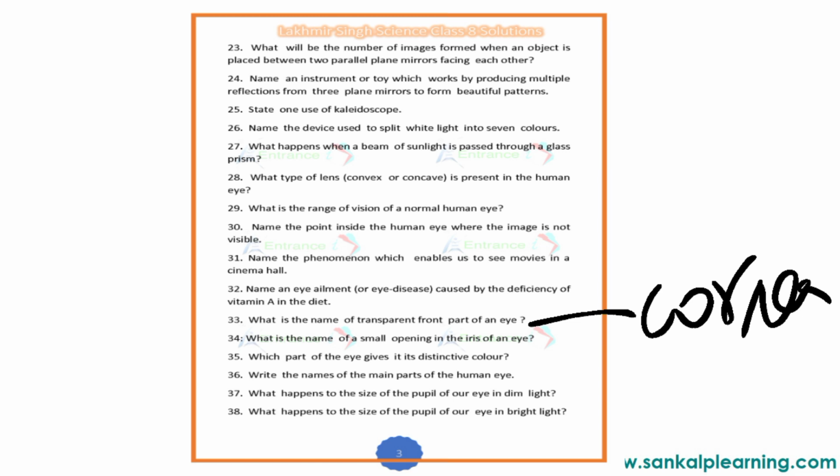Then write what happens to the size of the pupil of our eye in dim light. So when dim light comes, what happens to our pupil? It will get enlarged, it will get expanded so that we can see more light.